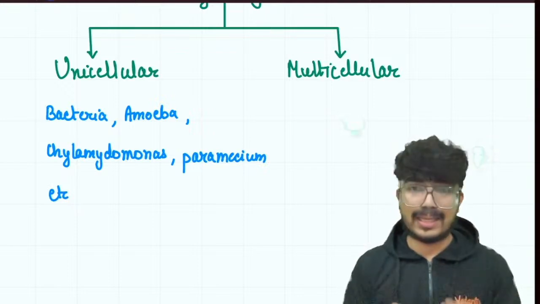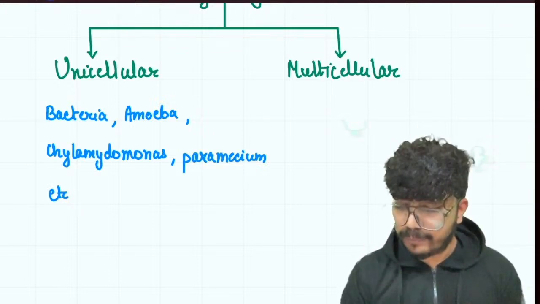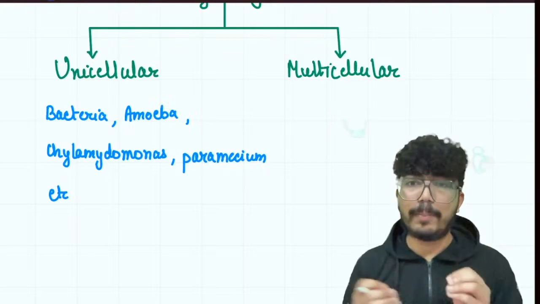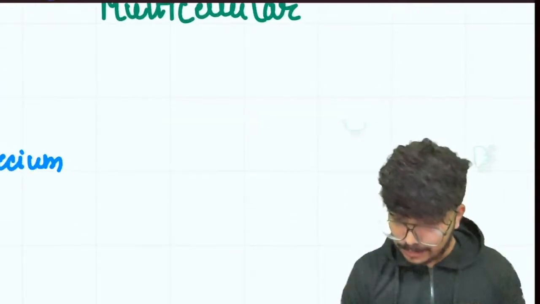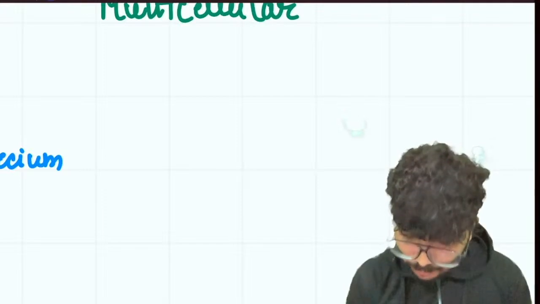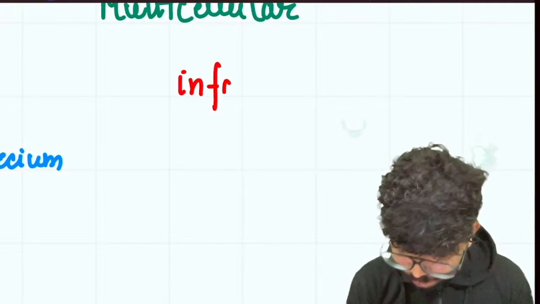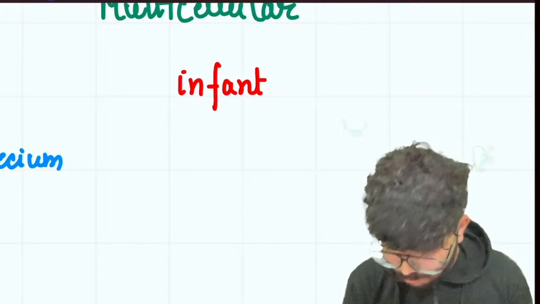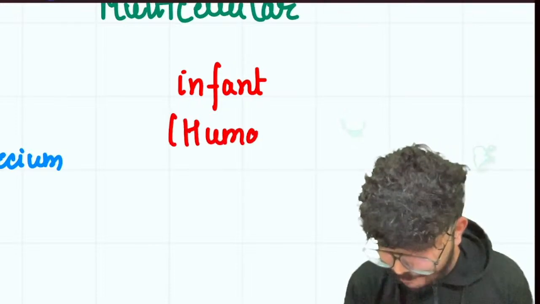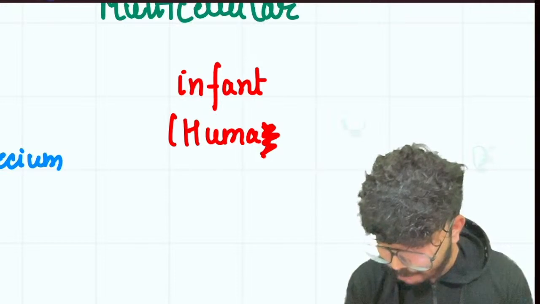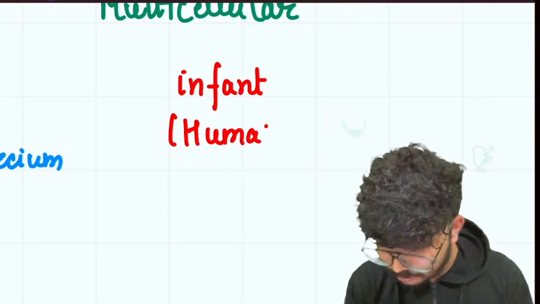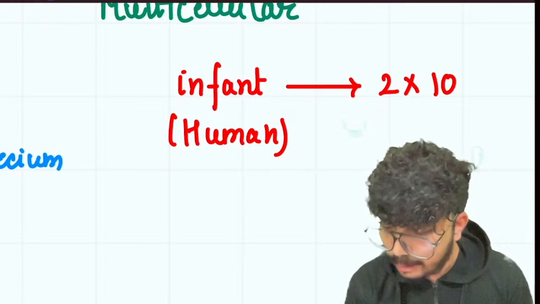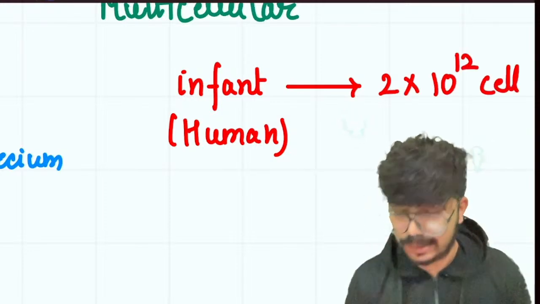So let's talk about the example of humans. We are actually talking about an infant baby. An infant baby is going to be made up of 2 trillion cells, right? I can write down some figures. So in humans, the infant is going to be made up of 2 into 10 to the power 12 cells, that is 2 trillion cells.